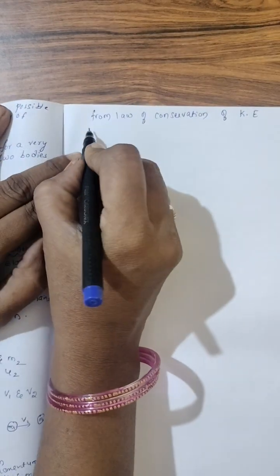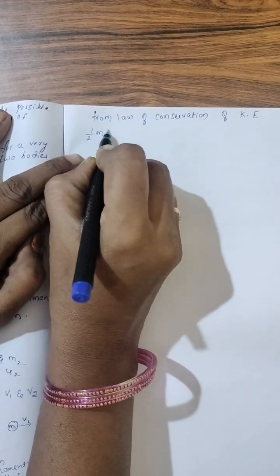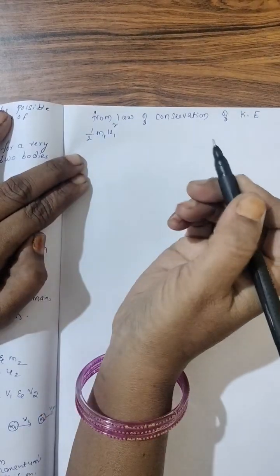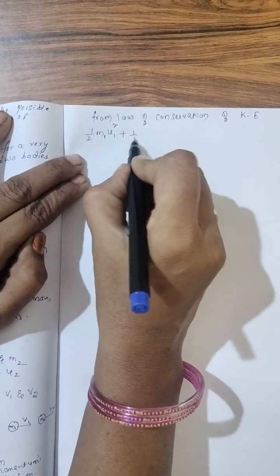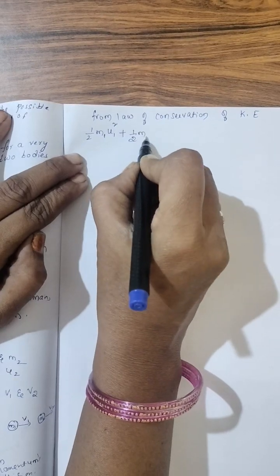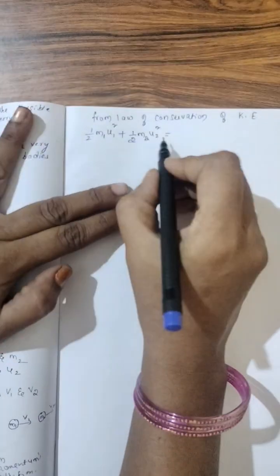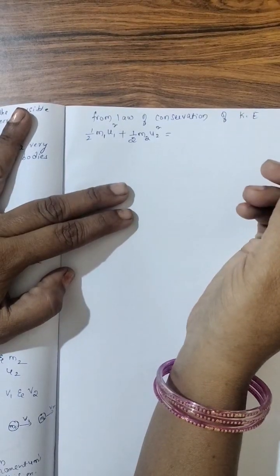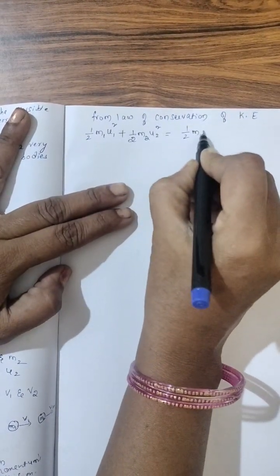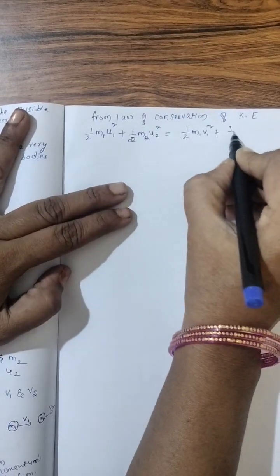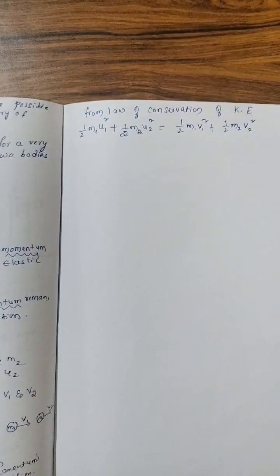So first body half m1 u1 square plus second body half m2 u2 square, total kinetic energy, that is equal to total kinetic energy after collision, half m1 v1 square plus half m2 v2 square.